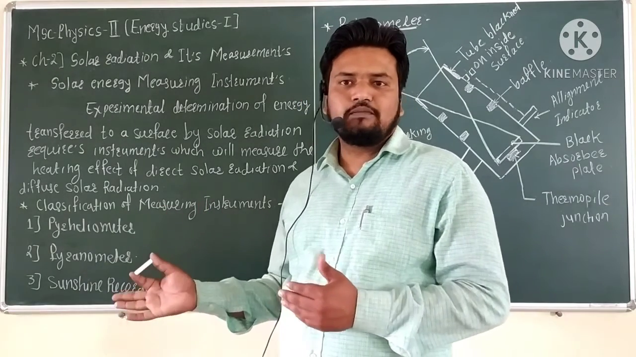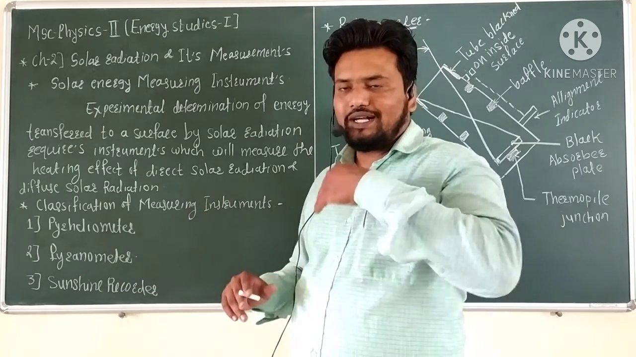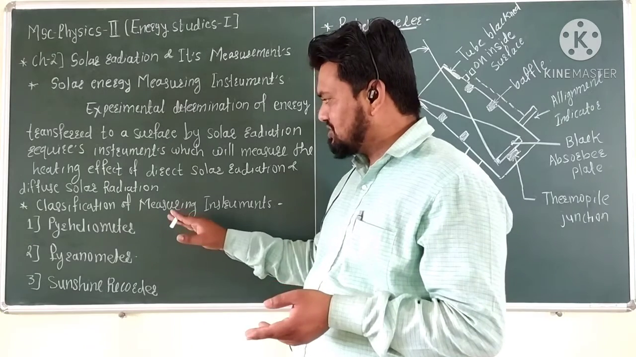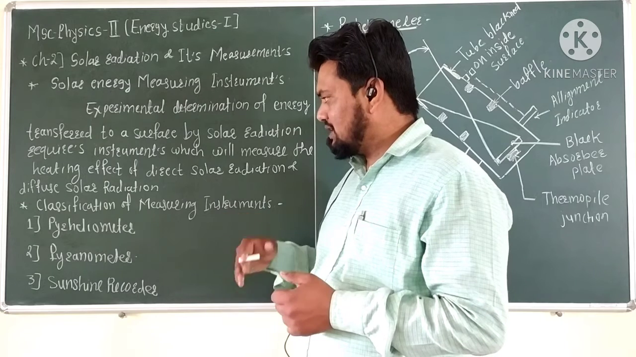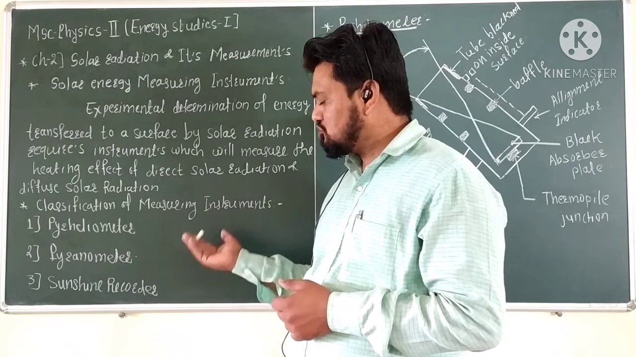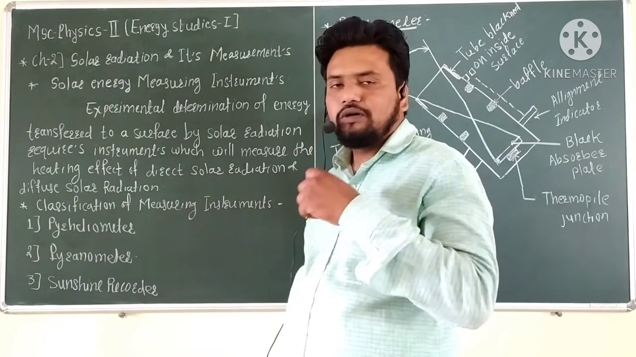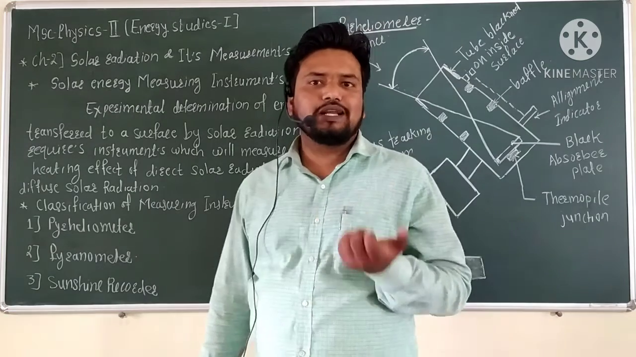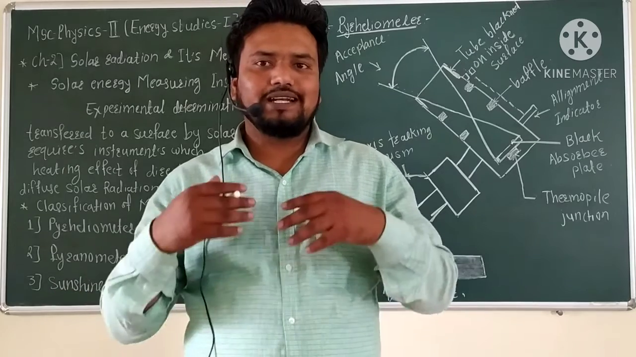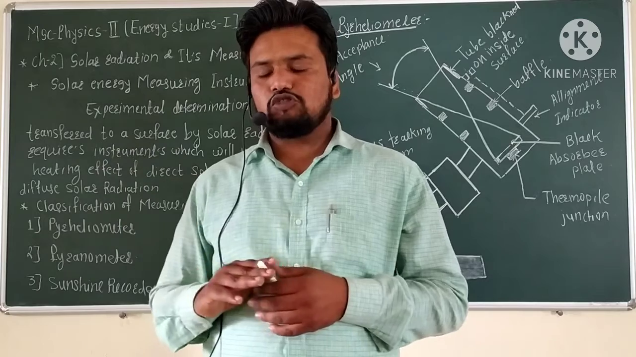Based on the instrument we use, a different type of radiation is detected. For example, the pyroheliometer is used for direct beam solar radiation, the pyranometer is used for diffuse solar radiation, and the sunshine recorder is used depending on the wavelength of the ray, whether short wavelength or long wavelength. So that depends upon the wavelength or type of radiation, and the sunshine recorder is also used here.